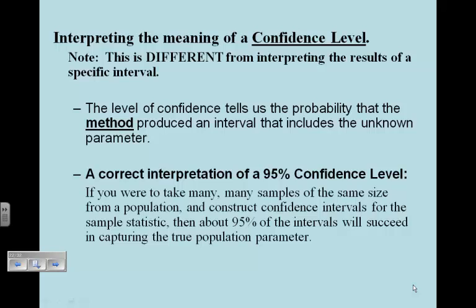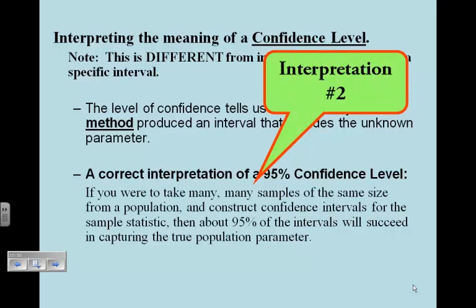I could see that interpretation as a multiple choice question, where I would ask you which is a correct interpretation of a 95% confidence level, and I would give you 4 choices where I would just change the words around slightly. Instead of population parameter, put in sample statistic and switch the order and things like that. Great multiple choice question. You have to memorize it. You have to know it.